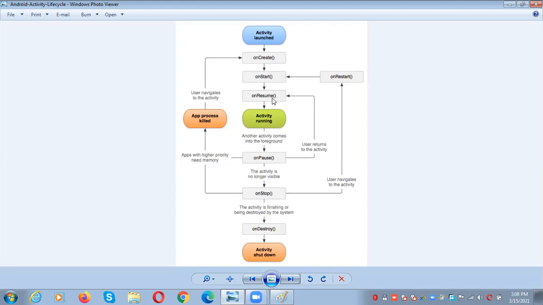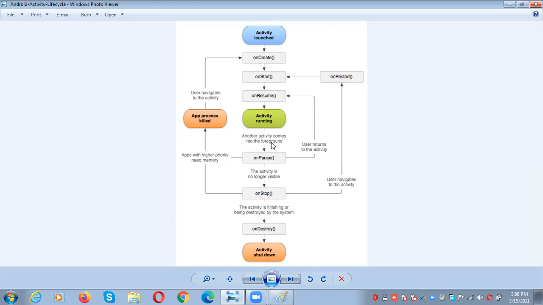The onResume hook deals with, that means whenever you want to interact with the user, it is in the onResume state. That means onStart is for initiating the activity, whereas onResume is where it starts responding and interacting with the user. And the activity is running now. Why? Because we are interacting with the user and all.